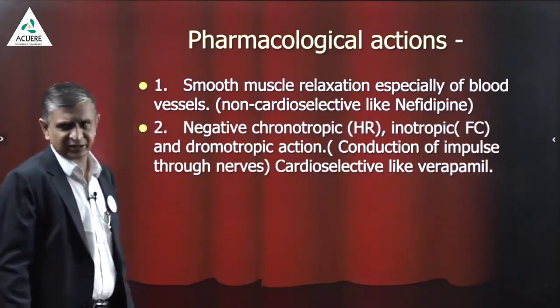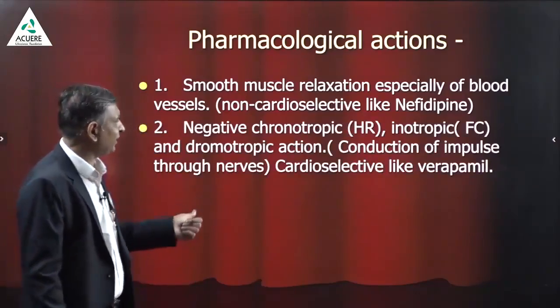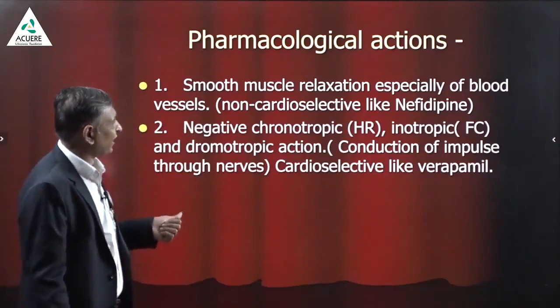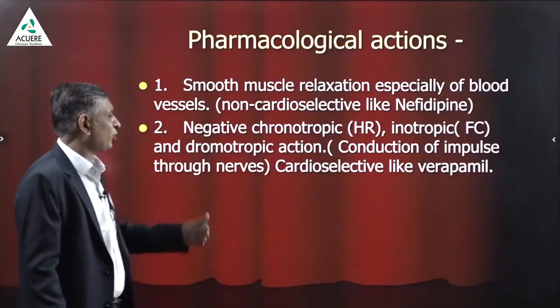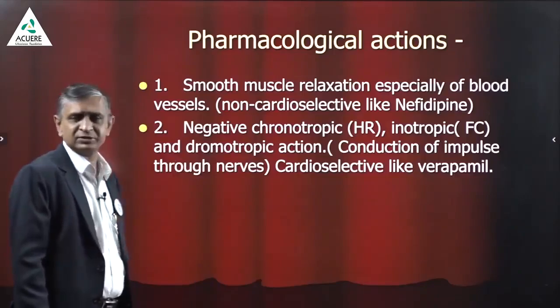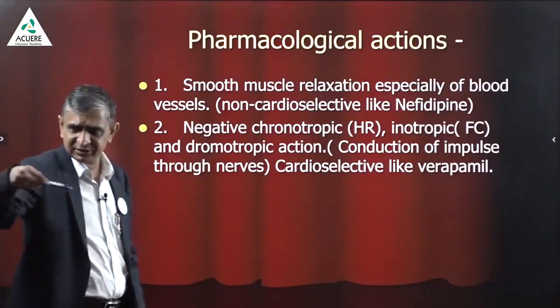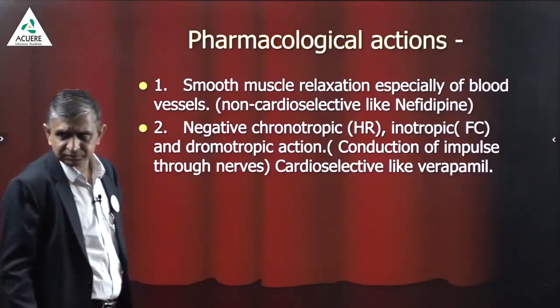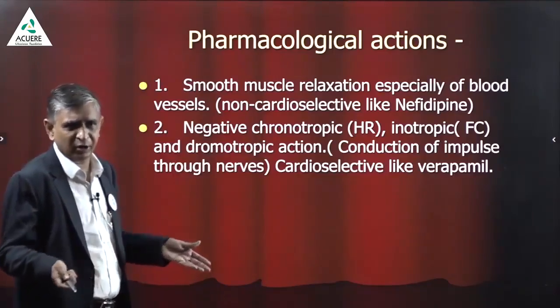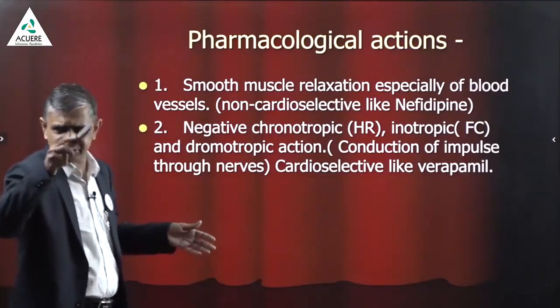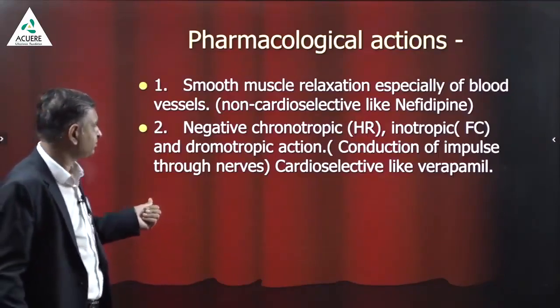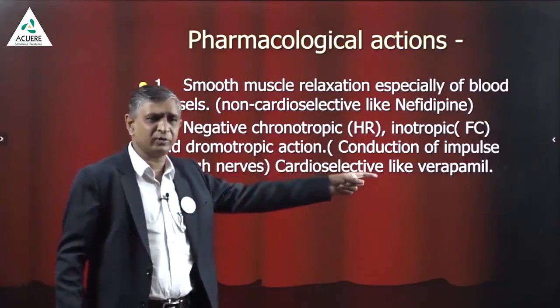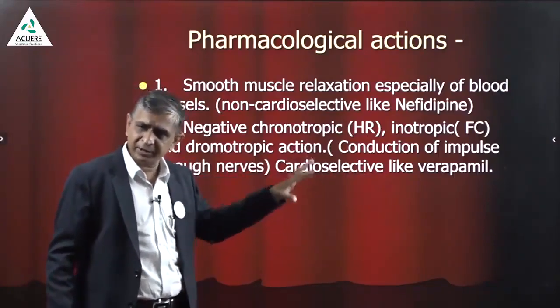Negative chronotropic action, that is heart rate reduces. Inotropic action, force of contraction reduces, already told you. And negative dromotropic action, conduction of the impulse through the conduction system. SA node to AV node to bundle of His, right and left branches. This is also conduction. That conduction also reduces by verapamil. But this is due to cardioselective verapamil. Already told you about it.